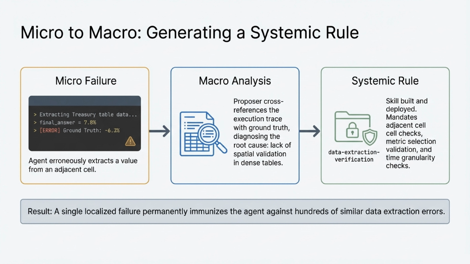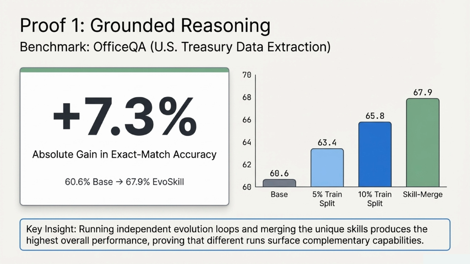Let's look at the hard proof, starting with grounded reasoning on the OfficeQA benchmark, which involves extracting data from U.S. Treasury documents. By applying EvoSkill, we saw a massive 7.3% absolute gain in exact match accuracy, boosting the base model from 60.6% to 67.9%. The key insight we found was that running independent evolution loops and merging the unique skills together actually produces the highest overall performance, proving that different runs surface complementary capabilities.